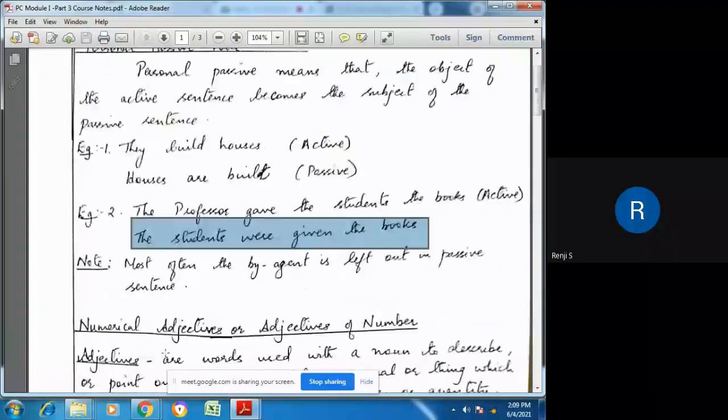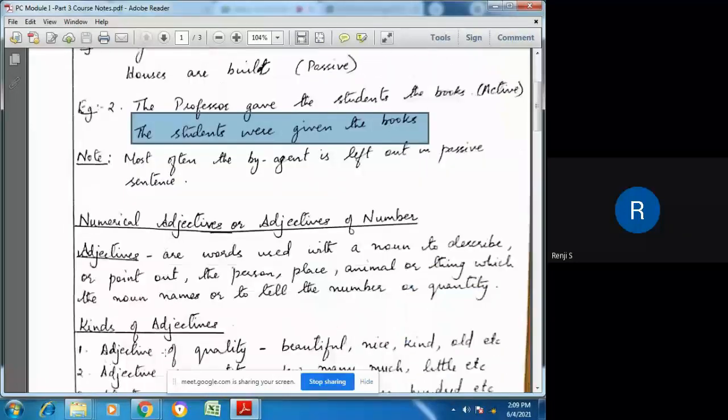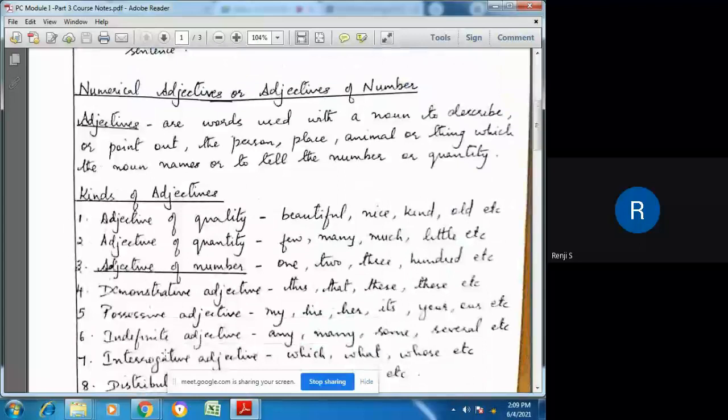Okay, so that is about active and passive voice. Make the object the subject in order to convert it into passive voice. We are not going into the rules of conversion and all; we are just going through the overall structure. To convert an active voice to passive voice, you have to make the object of the active voice the subject in passive voice. So that is about personal passive voices, active and passive voice.